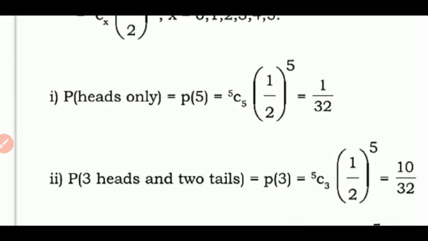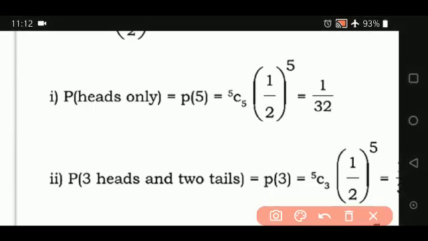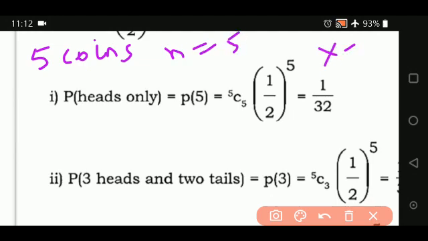First question, what they have asked: P of heads only. When they say heads only, how many coins have you tossed? You have tossed 5 coins. So the value of n is 5. The value of x will also be 5 because the maximum value x is going to take is 5. So wherever x is there, you will substitute 5C5, 1 upon 2 to the power of 5. When you simplify, you get the answer 1 upon 32. Now, finding these values, they are actually the binomial coefficients.